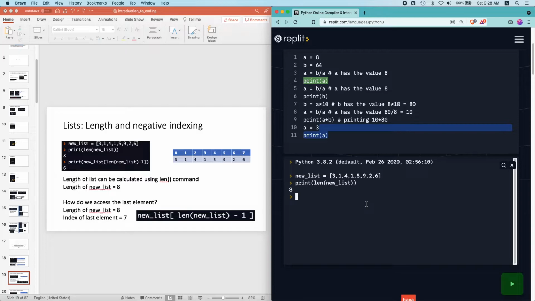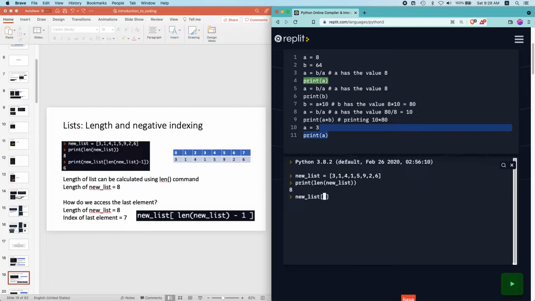So if we want to access the last element, we need to find a way to write the index 7, and this index 7 comes from 8 minus 1.